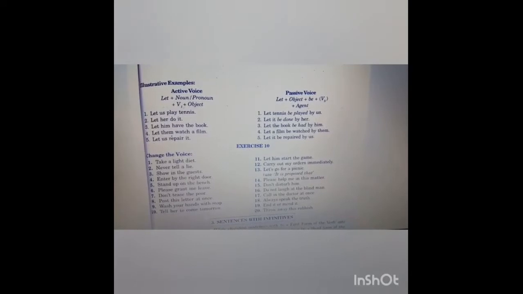First, in active voice, let plus noun or pronoun plus verb first form plus object. To convert it into passive voice, we use let. Instead of noun or pronoun, we use the object. Then we use be plus verb's third form plus agent.